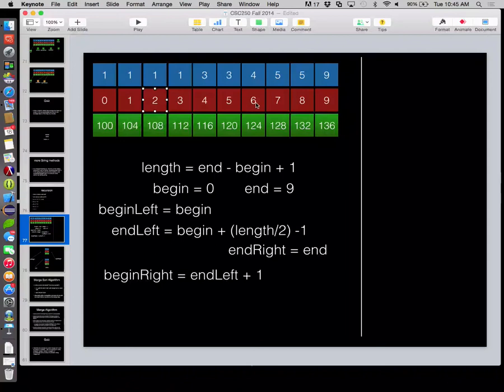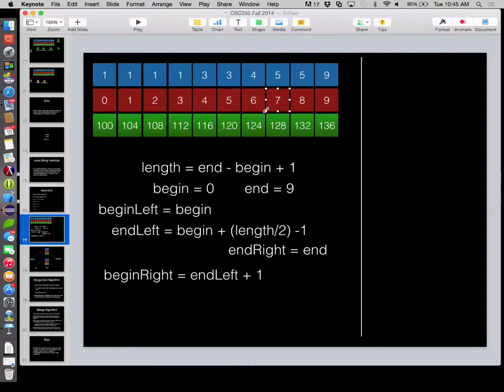If end left is this guy, begin right will be that guy. Make sense? Everything's relative to begin, end. So this is one of the challenges with merge sort that you have to draw the picture for, because it's easy to fall prey to using the array's length rather than solving for the length of the portion of the array you're currently looking at. That make sense?